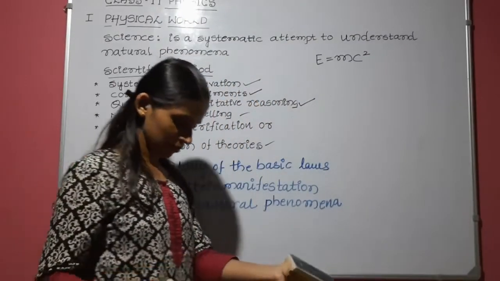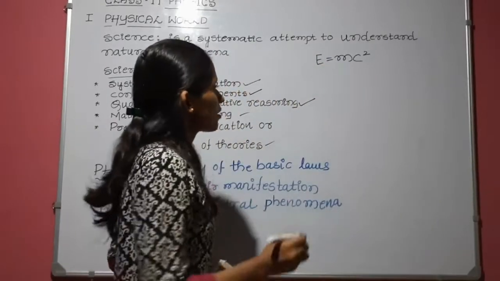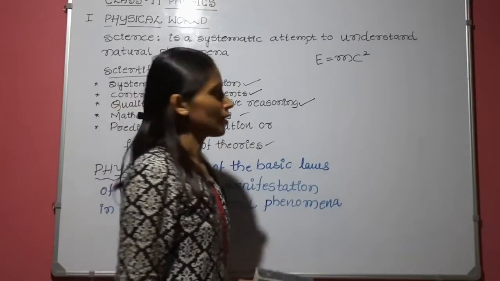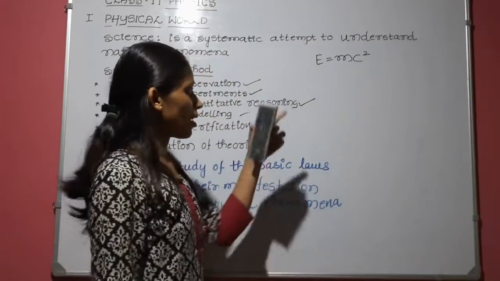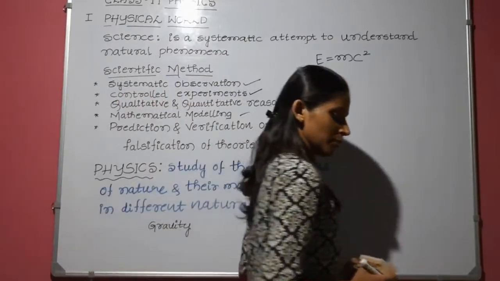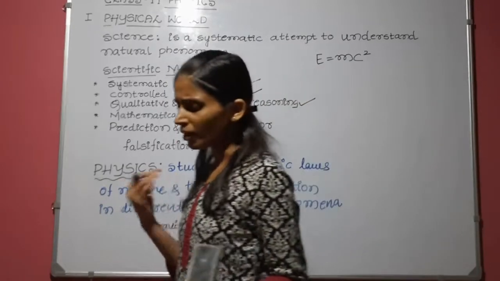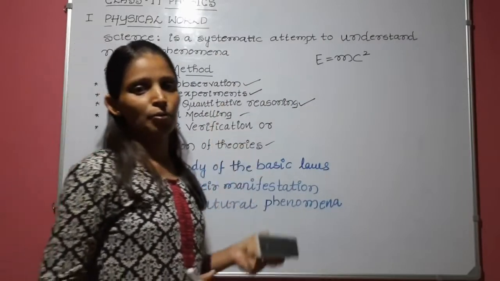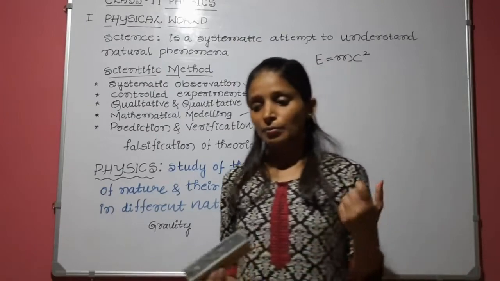Everybody knows this. That means we can convert energy into mass and mass into energy. We can interchange, they are interconvertible. So how do we prove this? We have to prove this.